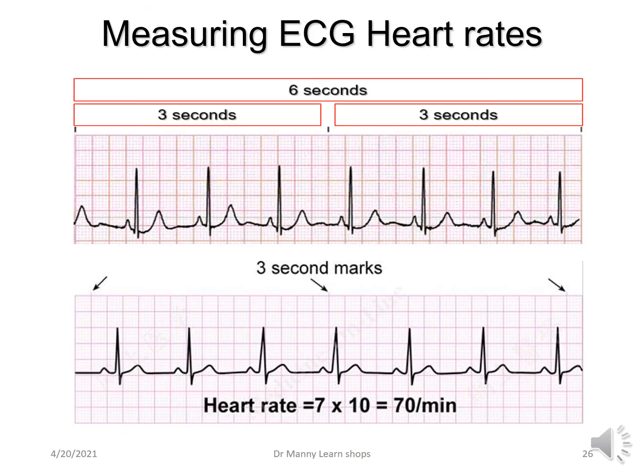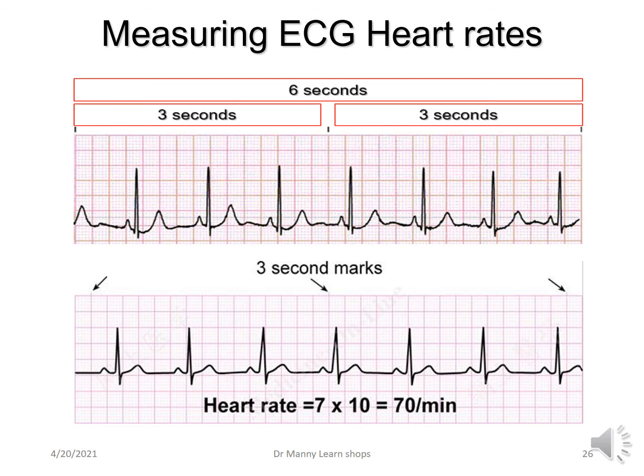So when we measure the ECG heart rates, a 6-second rhythm strip is the easiest way to do it. And the 6-second rhythm strip basically means that you've got a rhythm strip that's divided into 3-second strips. Have a look at the top of the ECG paper. You've got markers there, a black line and another black line.